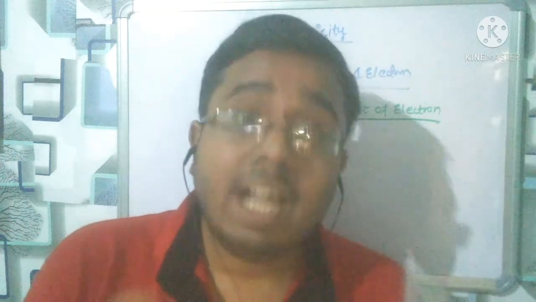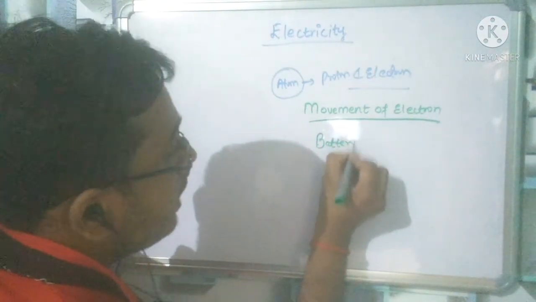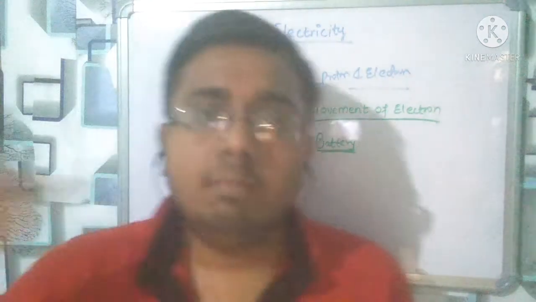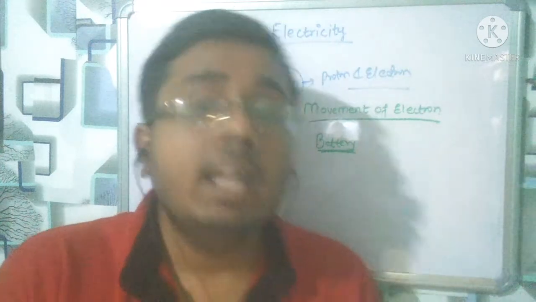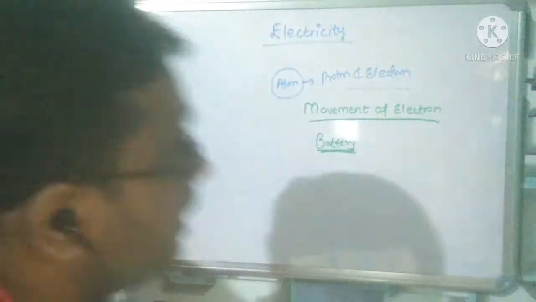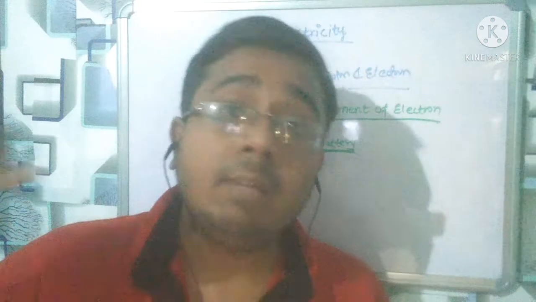Before the discovery of the atom, the battery had been invented, and at that time it was decided that the current flows from the positive terminal to the negative terminal of the battery.